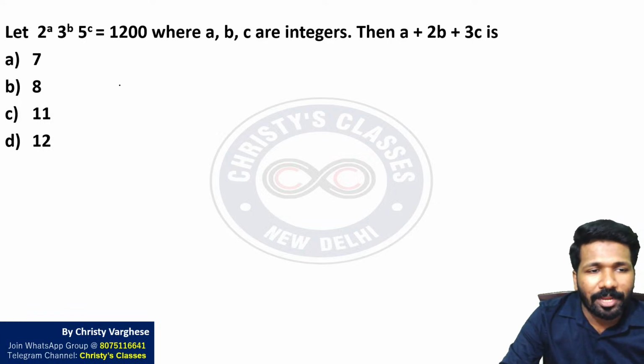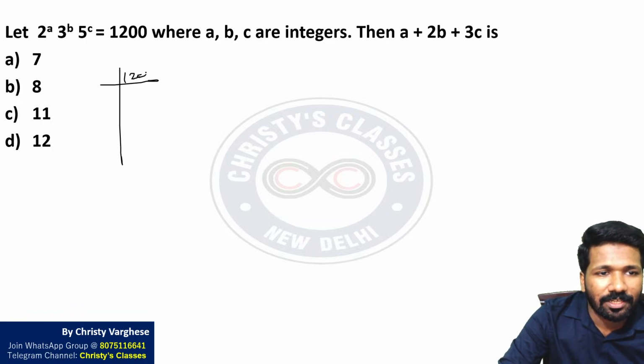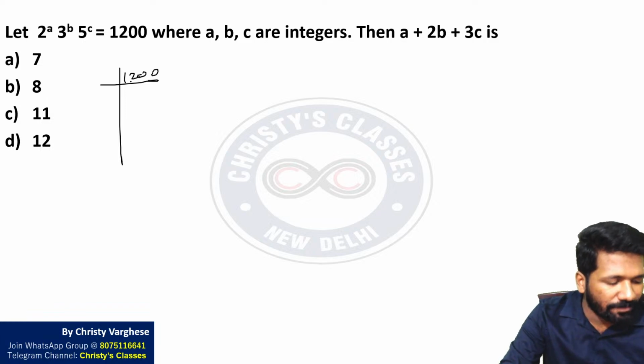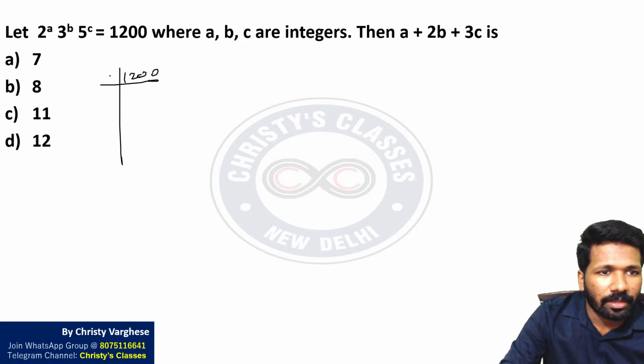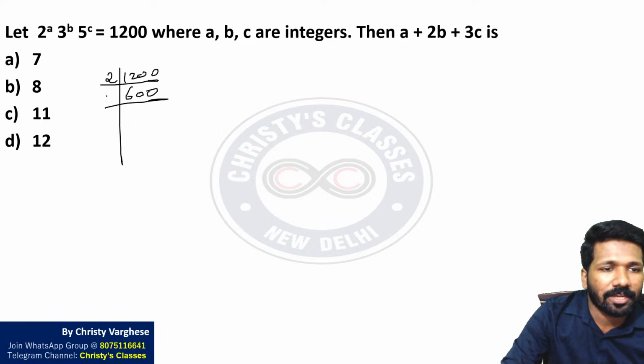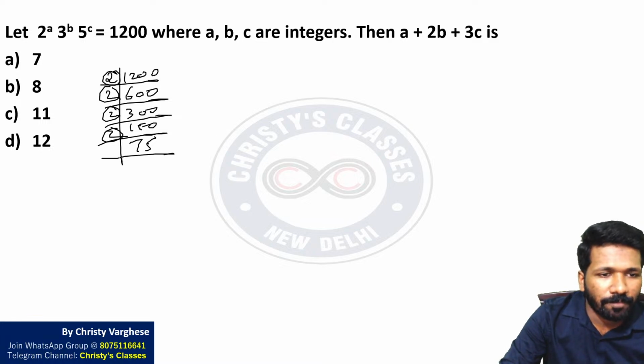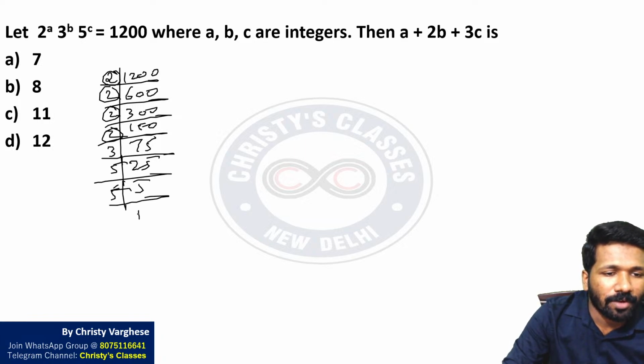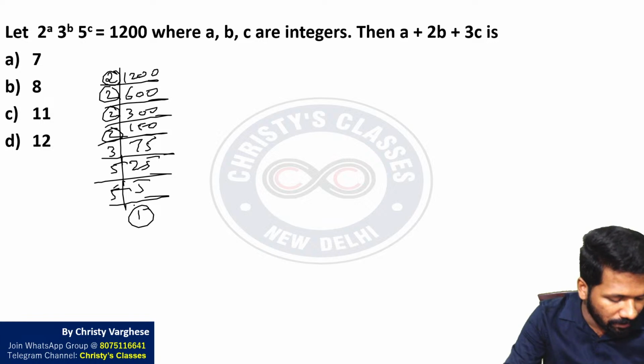Anyway, 1200 को prime factorization कैसा कर सकता है? In school days, you have learned how to prime factorize, ना? कौन सा प्राइम नंबर मिनिमम है? 2 से डिवाइड किया तो 600 मिलेगा. 600 by 2, what you will be getting? 300. 300 by 2 150, 150 by 2 75, मतलब 2s are available 4 in number. 75 में 2 नहीं है अभी, 3 है, 25 मिलेगा, 25 by 5 है, 5 मिलेगा, 5 by 5 1 है. Still you get 1, you have to proceed with this.